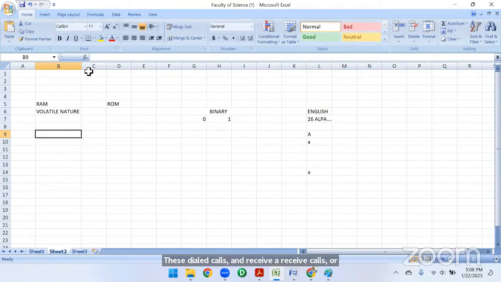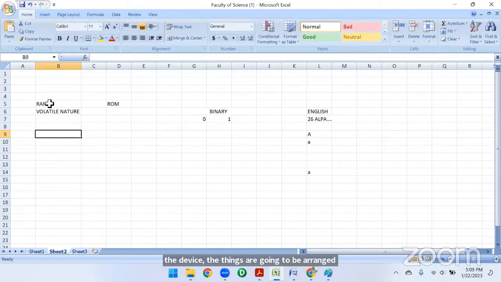Previously, like 4 to 5 years back, when we rebooted our device or removed the battery from the mobile and restarted it, the recent dialed calls or missed calls would be erased from the mobile, right? These are all stored in the RAM only. Once we restart the computer or the device, the things are going to be erased automatically.